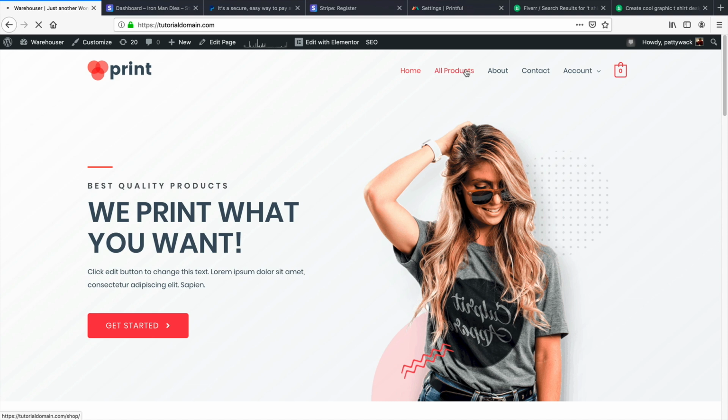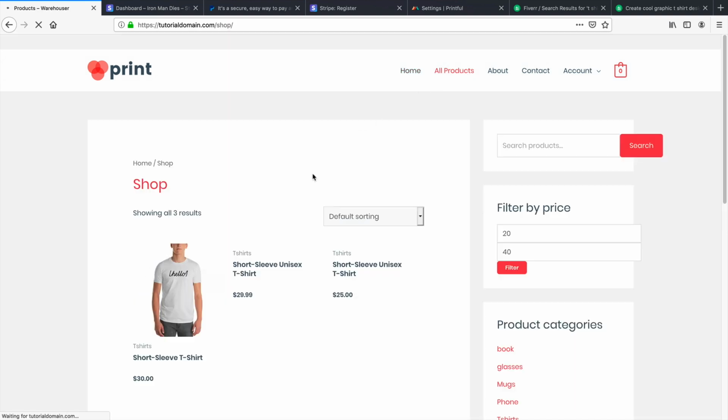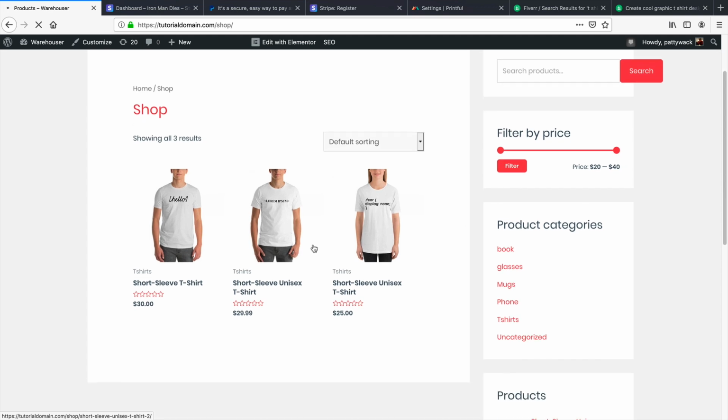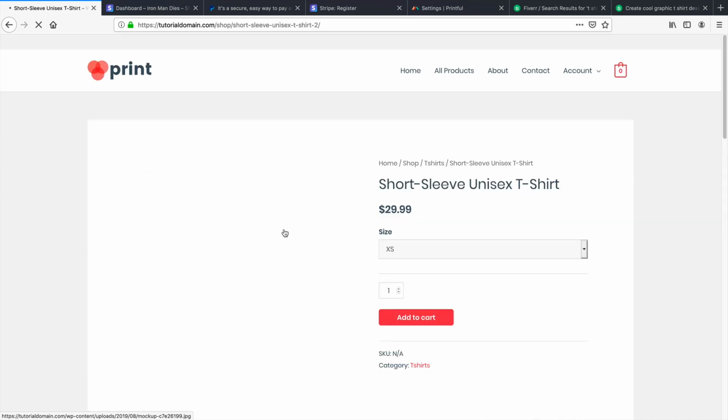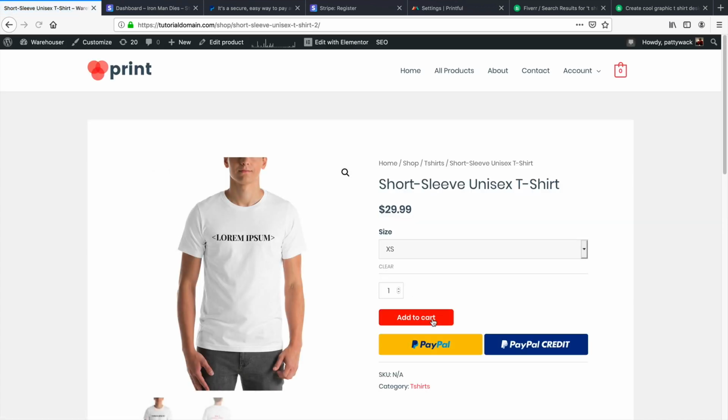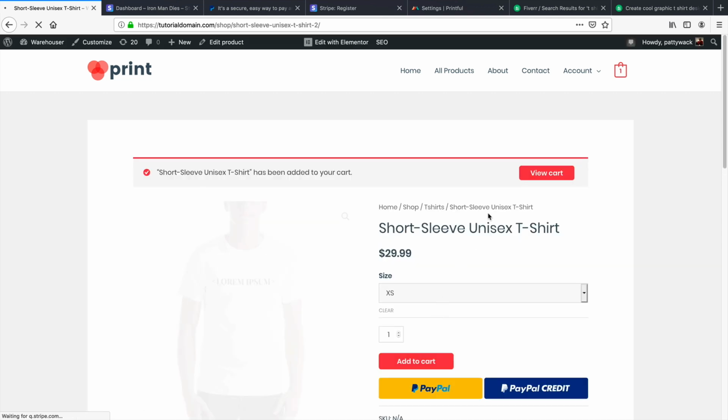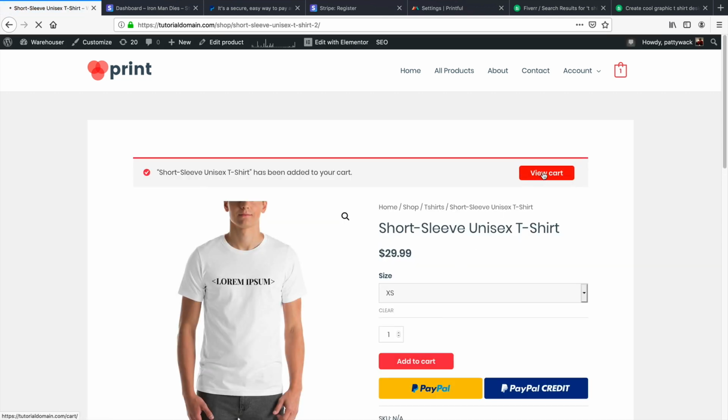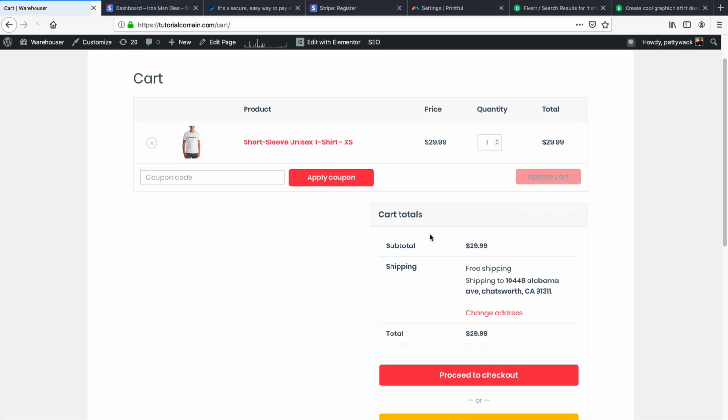So right here, all products. Remember, we created that product right there, so let's just go ahead and select something. I'll just select this shirt for $29.99. Right here, I'll click on Add to Cart. I'll click on View the Cart. Here, I'll go ahead and click on Proceed to Checkout. We have free shipping and no tax enabled. So right here, Proceed to Checkout.